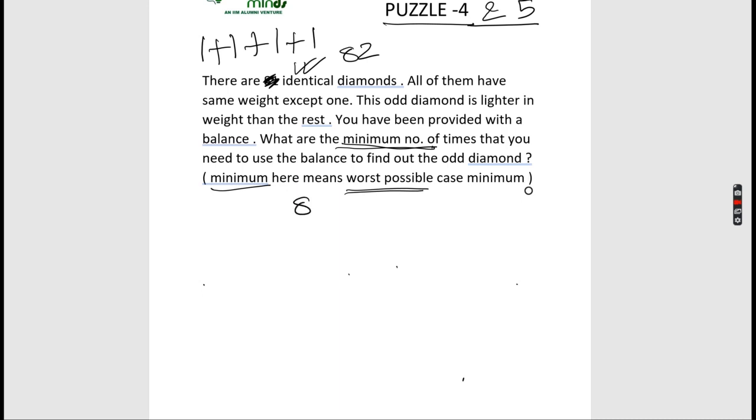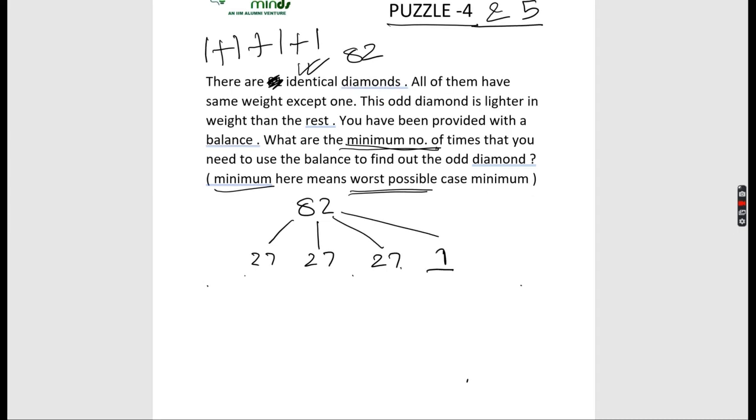82, I will divide it into 4 parts: 27, 27, 27 and 1. Again I will measure the first and the second one, but deliberately I would assume them to be equal. Why? Because I want to see the worst possible case.